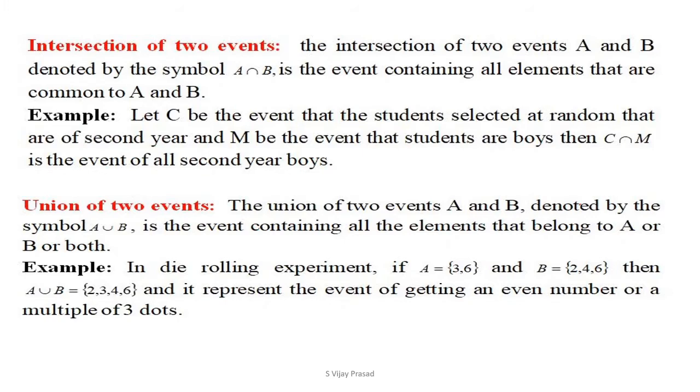These are the elements which are in either A or B or both of them. It represents the event of getting an even number or a multiple of 3.